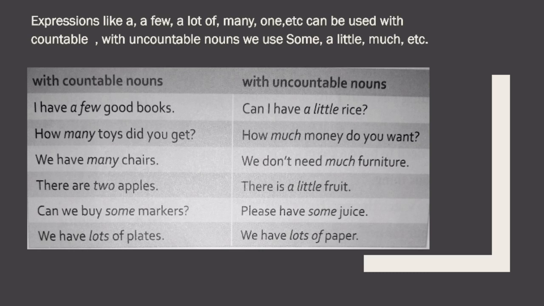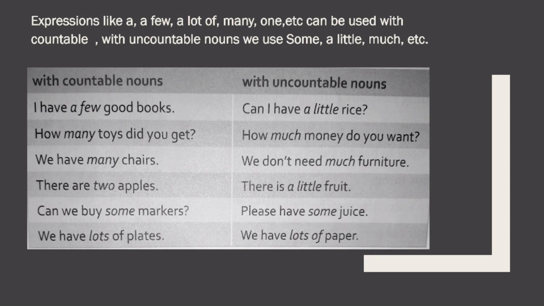Students, some expressions like a few, a lot of, many, one, etc. can be used with countable nouns. With uncountable nouns, we use some, a little, much. So just see this table. With countable nouns: I have a few good books. Obviously, books is countable, so you have used a few. कुछ हैं आपके पास. How many toys did you get? We have many chairs. There are 2 apples. Can you buy some markers? We have lots of plates. So plates, markers, apples, chairs, toys, books, all these are countable nouns.